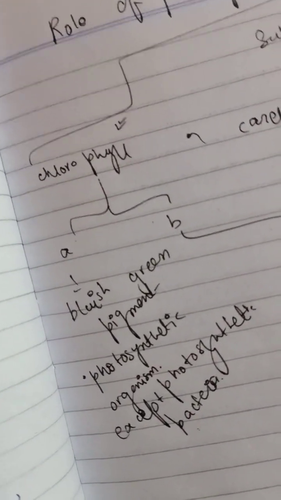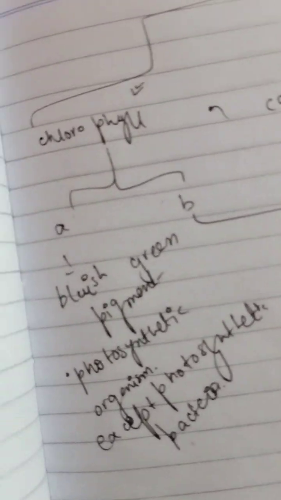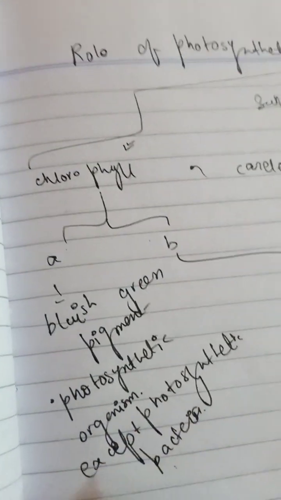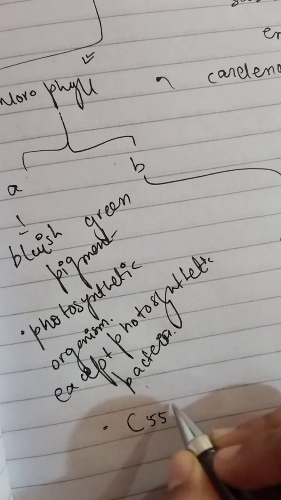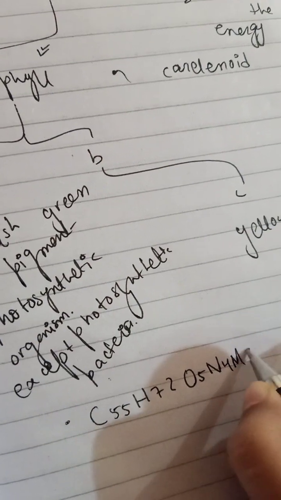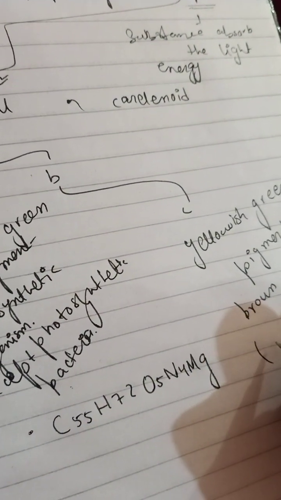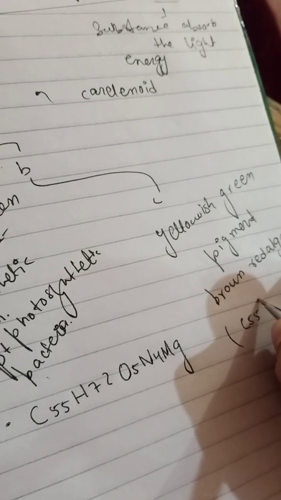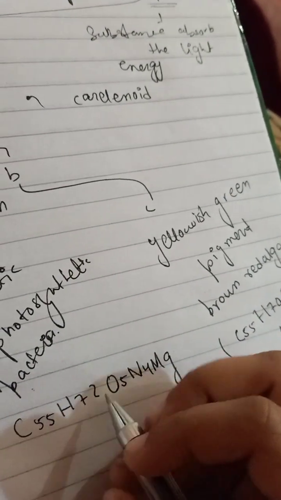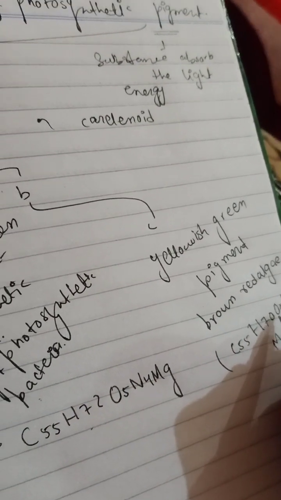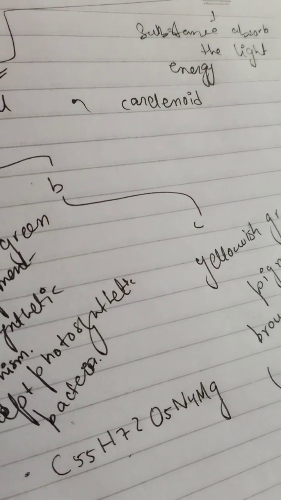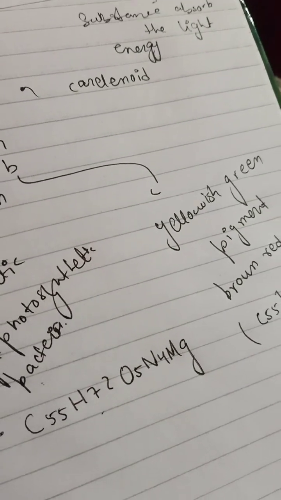If you're talking about the formulas of chlorophyll A and B, the formula of chlorophyll A is C55H72O5N4Mg. If you're talking about B, that is C55H70O6N4Mg. So there is a difference of two hydrogen and one oxygen.